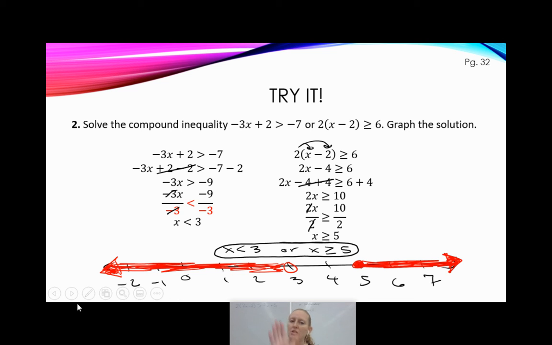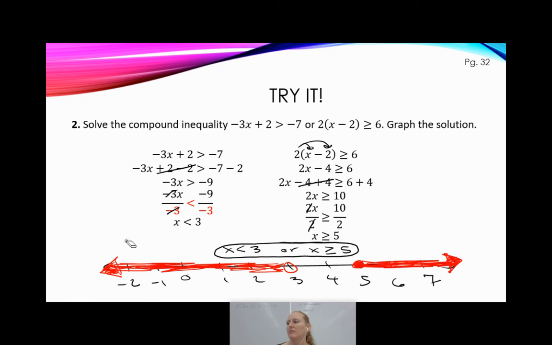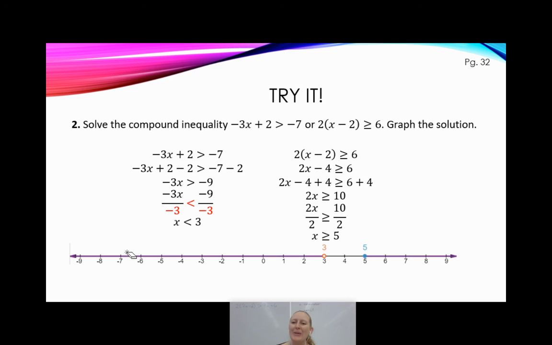I'm going to erase this and you can see the pretty digital one that's all nice looking. See the pretty one? Oh, it's so pretty. And look, there it's all typed: x is less than 3 or x is greater than or equal to 5. Look how pretty that is. So yeah, there we go.